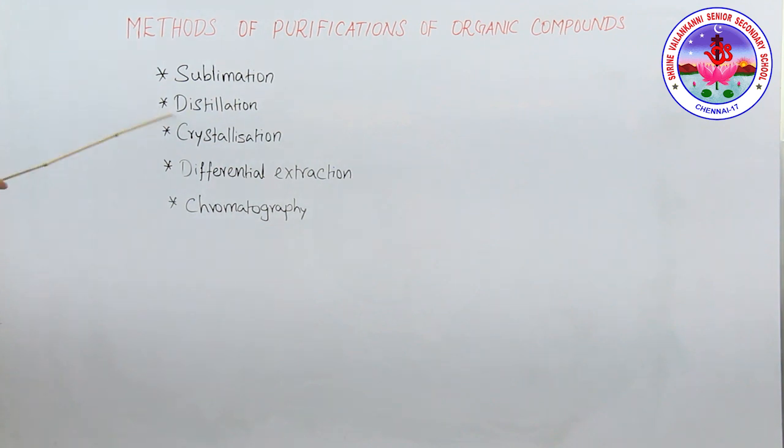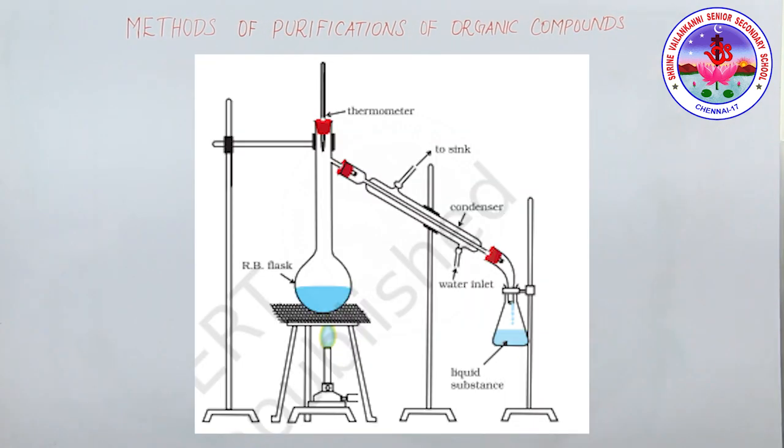Now we will see the distillation techniques. There are three to four types of distillation process. The first is simple distillation, the second is fractional distillation, the third is steam distillation, and the fourth is distillation under reduced pressure. This is an important method used to separate volatile liquids from non-volatile impurities, and liquids having a sufficient difference in their boiling points.